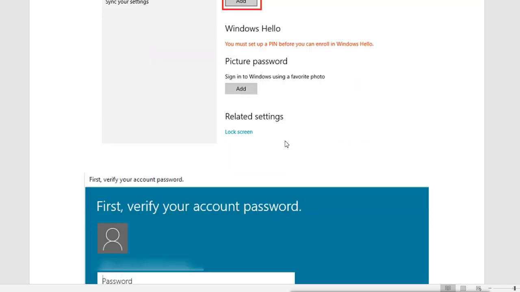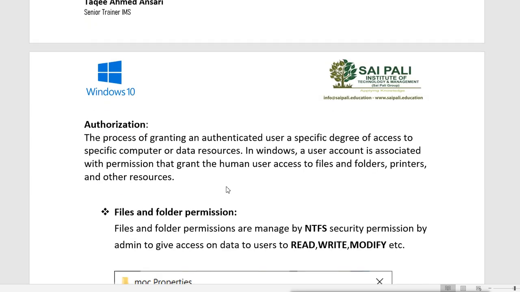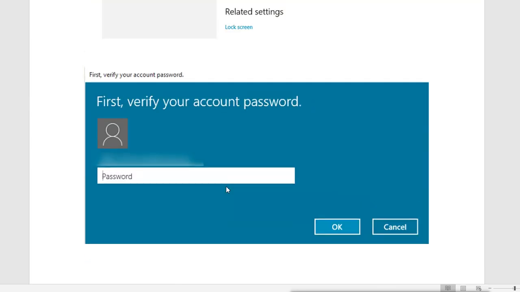Now when you add, first it will verify your account by using the current password. So you have to verify the current password, and then it will allow you to give the pin password. So let's see how it works.